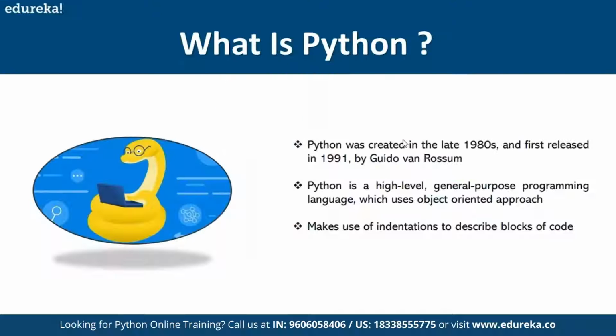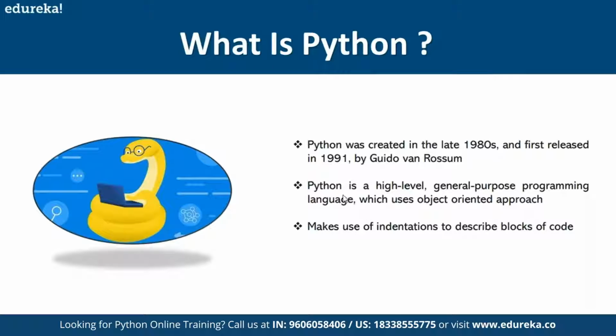Okay, first, what is Python? Python was created by a guy called Guido van Rossum, basically an applied mathematician, in 1991. The name Python came from a comedy series which he used to watch. It was just a summer project, kind of a summer intern project, which he was doing, and he figured out that he could make it big, and that's where he ended up creating a language. He was trying to figure out what name he should put, then he realized Python is a good name, and he just used the episode name.